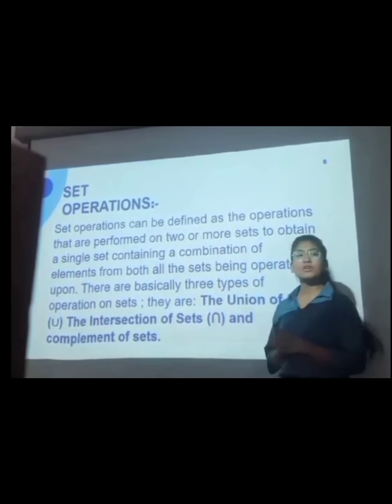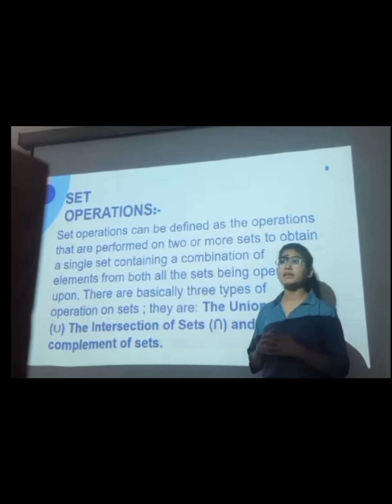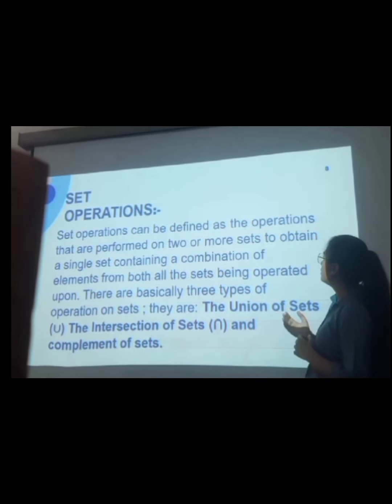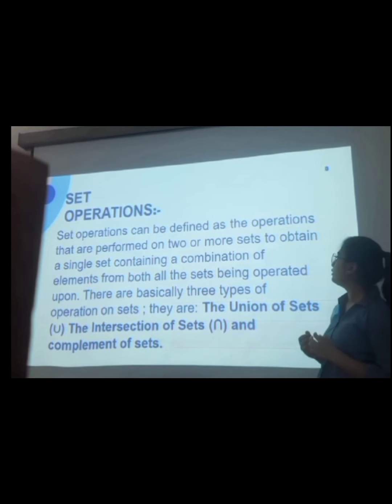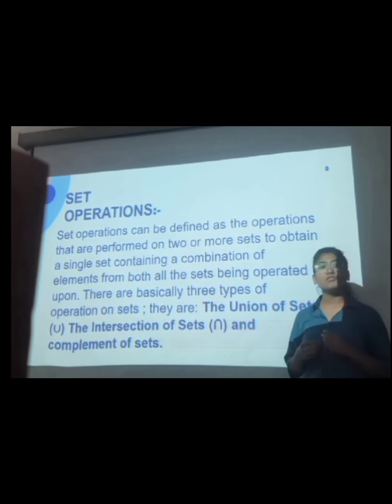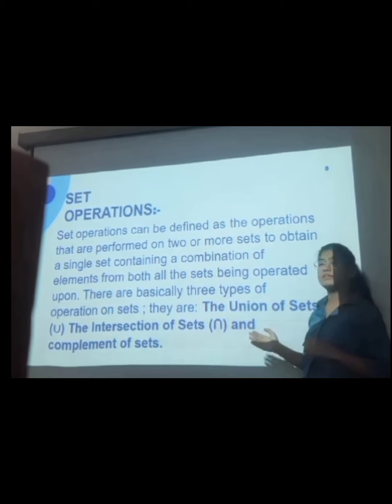Now, you may ask what a set operation is. A set operation is defined as an operation performed on two sets to obtain a single set containing a combination of elements from both the sets being operated upon. It is basically of three types: the union, intersection, and the complement of sets.